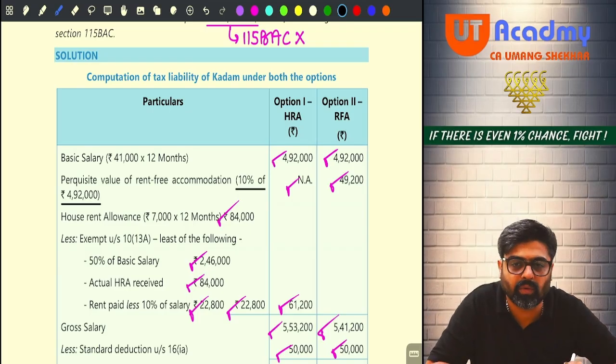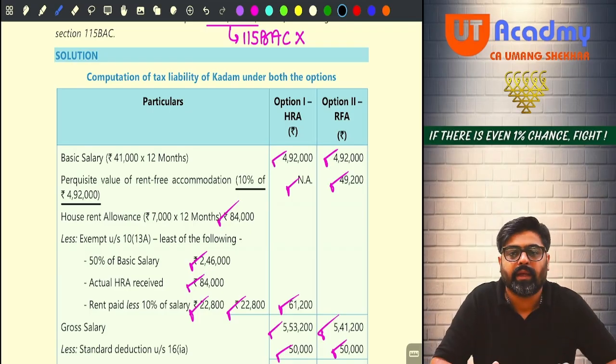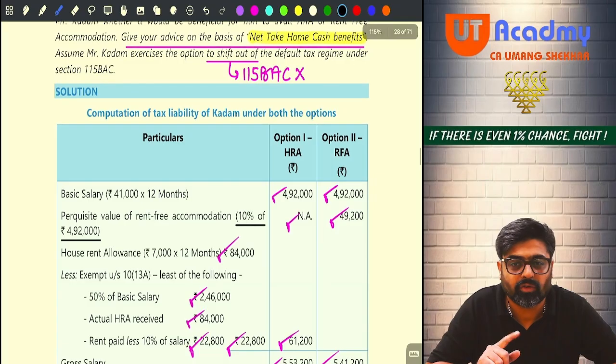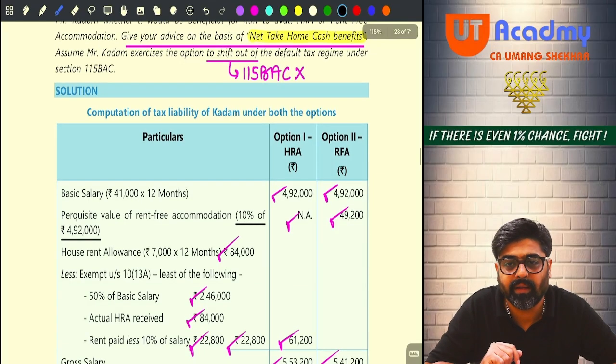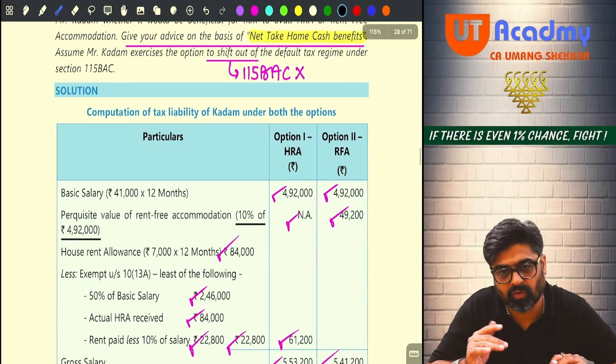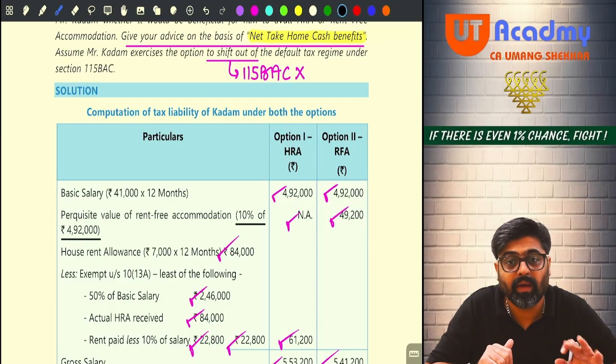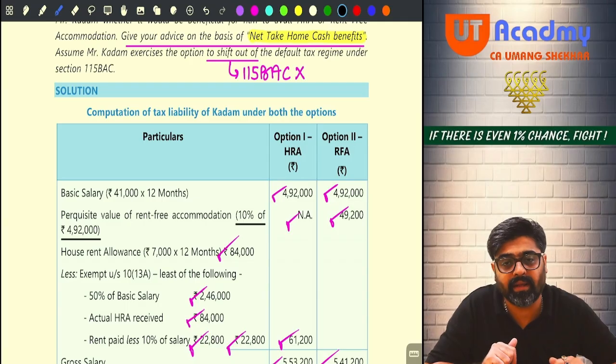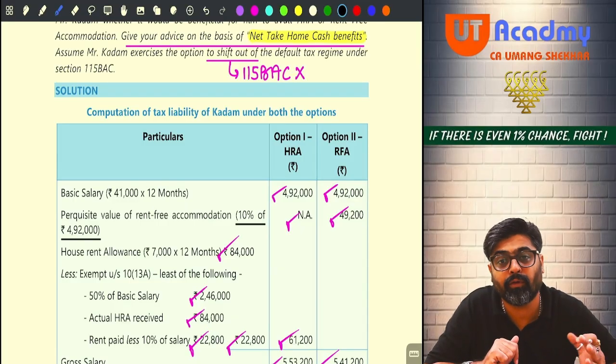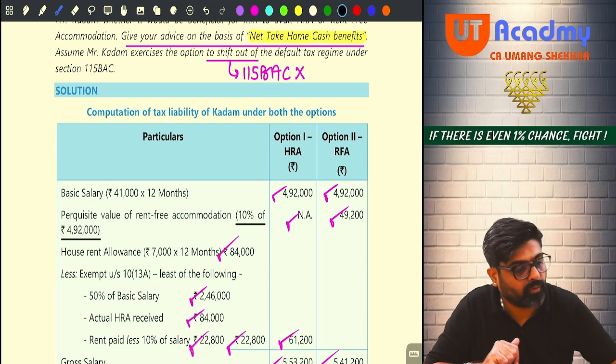Now see, if he is getting HRA, 7,000 into 12 will be 84,000. Actual HRA received 84,000. He might be paying the rent in New Delhi, meaning a metro city. So in a metro city, if you pay the rent, you have to take 50% of your salary. So 4,92,000, 50% of that will be 2,46,000.